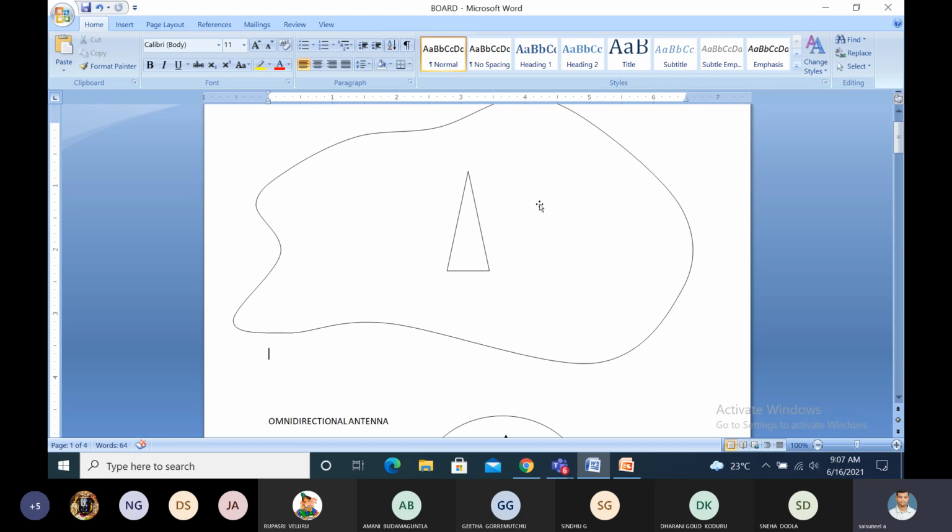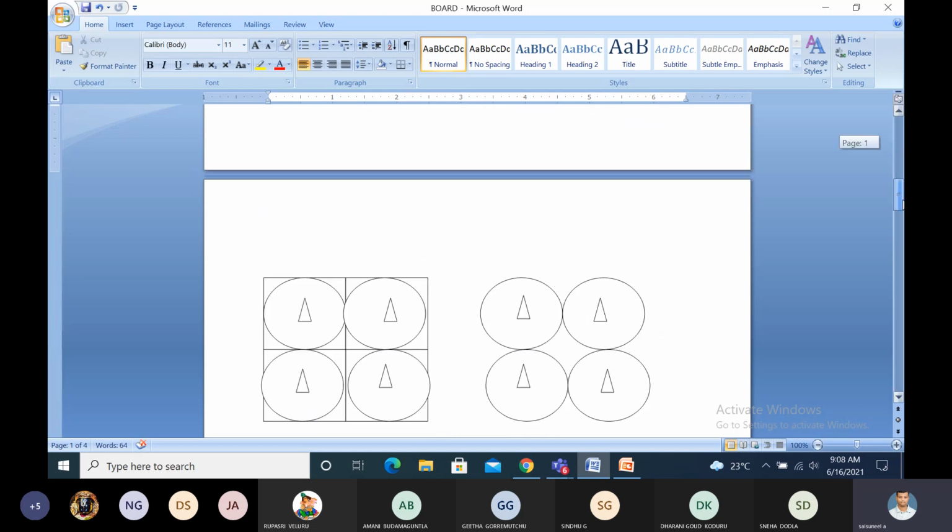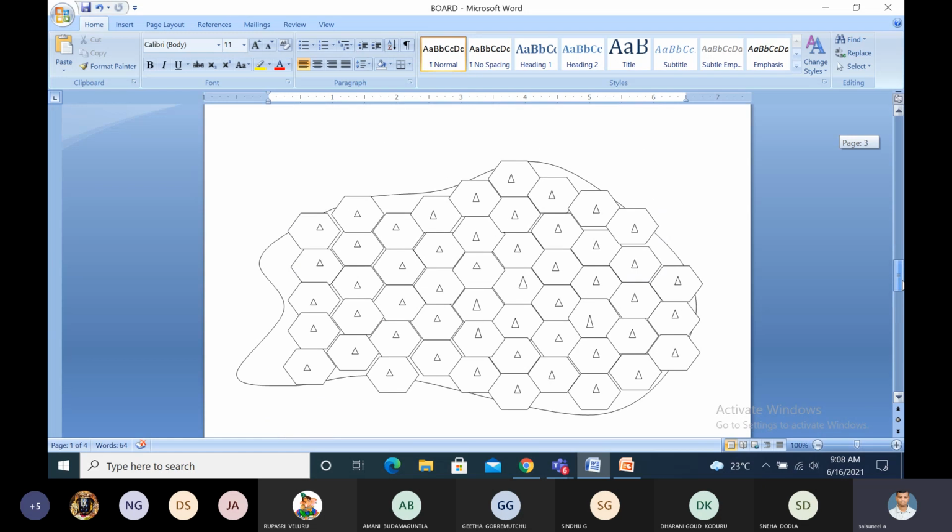That's why we go for the cell concept. What is the cell concept? Instead of using a single base station for the total area, we divide the total city into a number of small areas. Each small area is called a cell. For each cell we fix one base station, so the number of base stations increases. See here, the total area is divided into a number of small parts. Each small part is a cell, and each cell contains one base station.